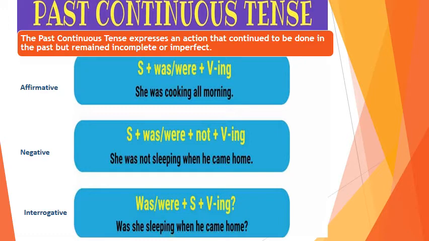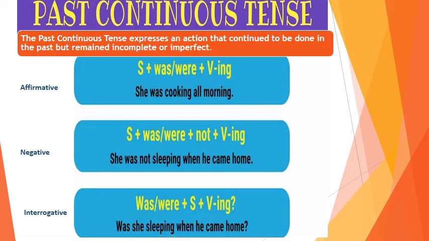Now come to negative sentence. First, here is the use of subject. Then again in the same way, use of was or were. After that, use of not. Then verb with ing. If you see the example, she was not sleeping when he came home.